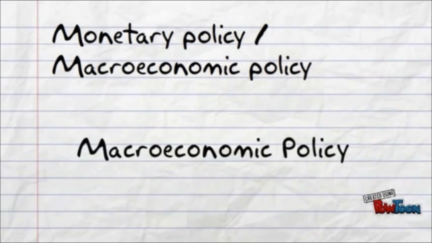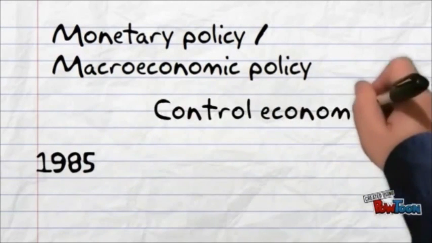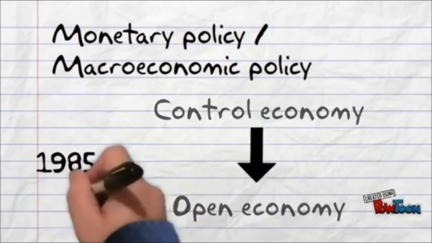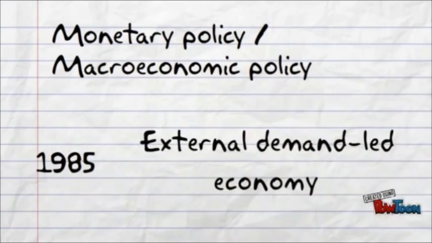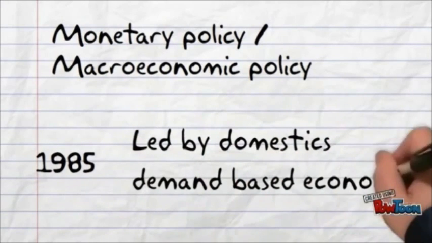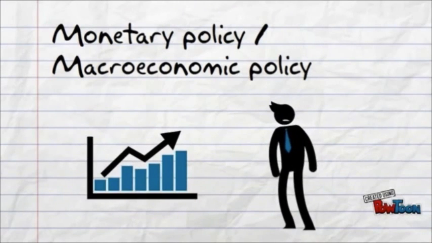The macroeconomic policy was also a cause of the economic bubble. In 1985, Japan shifted from a control economy to an open economy, from economic power to political power, and from an external demand-led economy to a domestic demand-based economy. These changes made decision-making difficult in response to the uncontrollable economic growth.